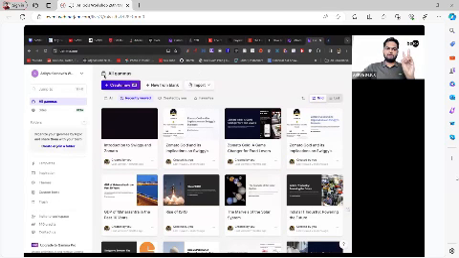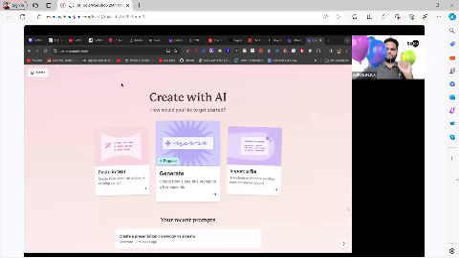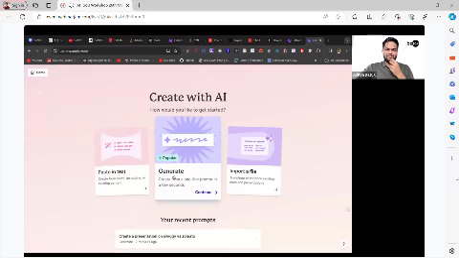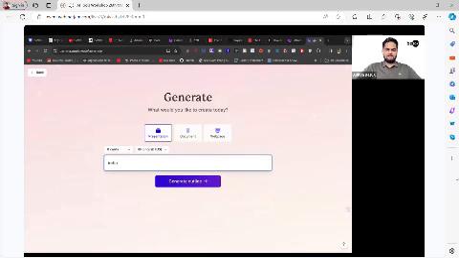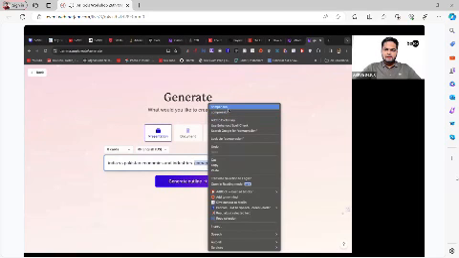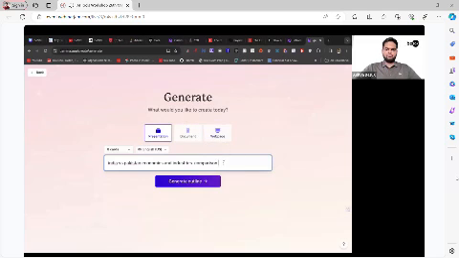Step number 2, click on create new with AI. So it is showing balloons. And here, click on generate option. Here I'll ask India versus Pakistan economies and industries comparison. Okay. So now I'll click on generate outline.